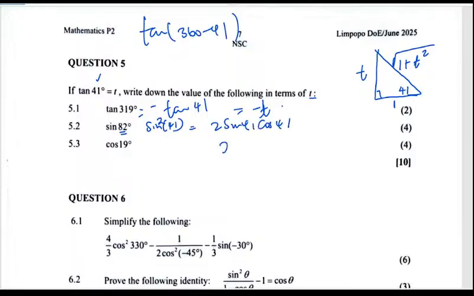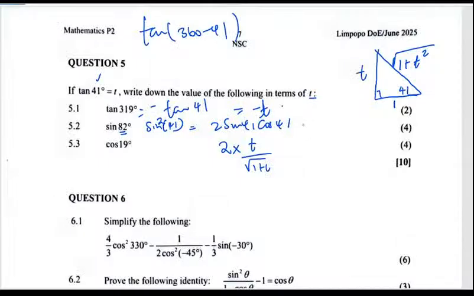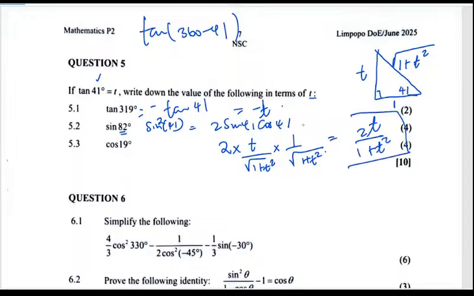But we know that the sine 41 is t over root 1 plus t squared. Then I'm multiplying it by the cos of 41, which is 1 over that, root 1 plus t squared. So on the top, we shall have just 2t, and when these two multiply, we just have 1 plus t squared. So this is what the question basically wanted.